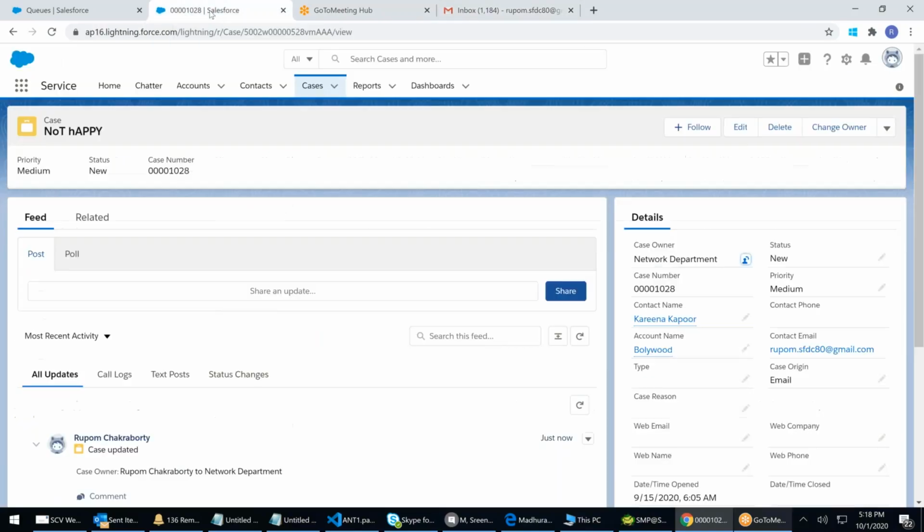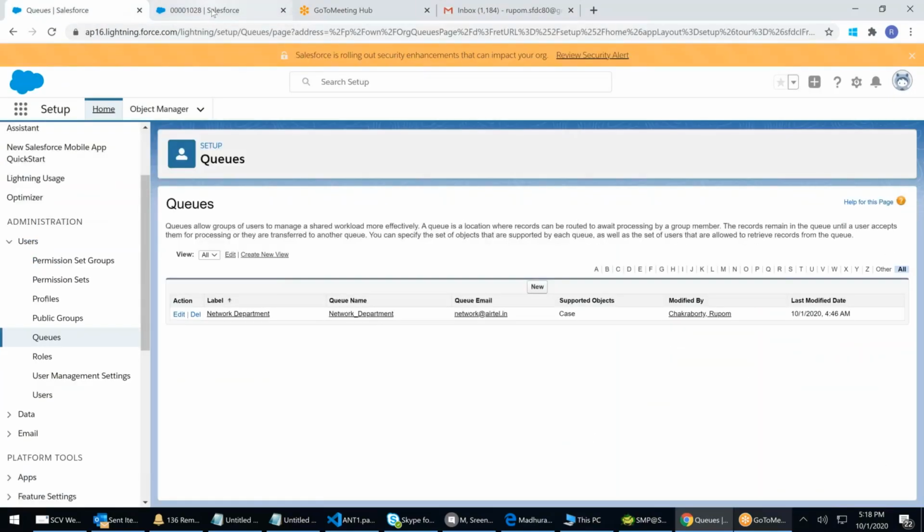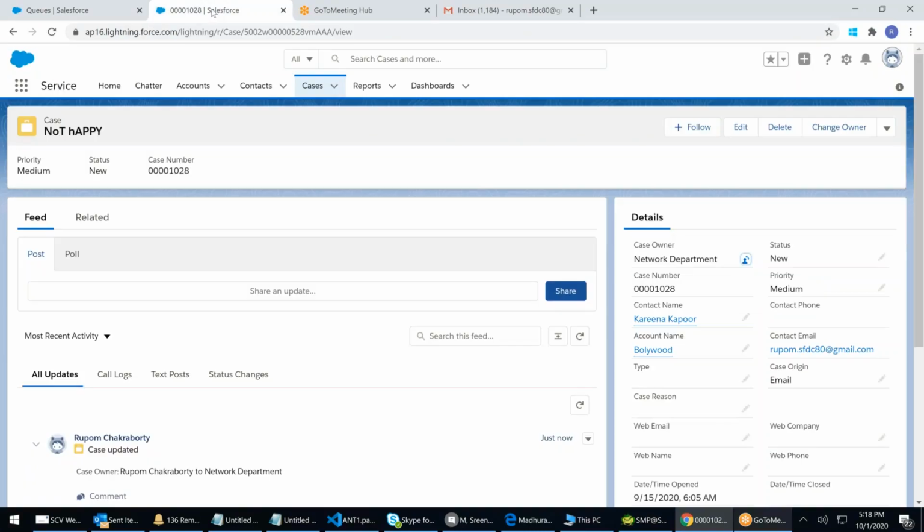Any question? So these members of the queue can decide the team member for this record, and they have to decide. It will be allocated to everyone.